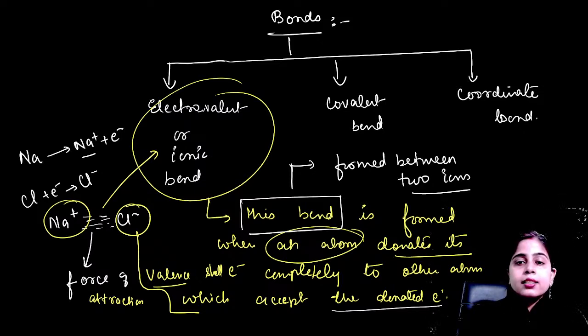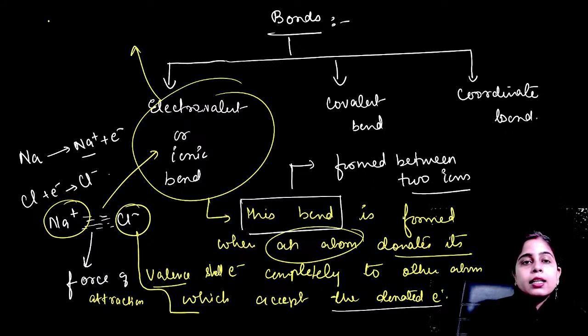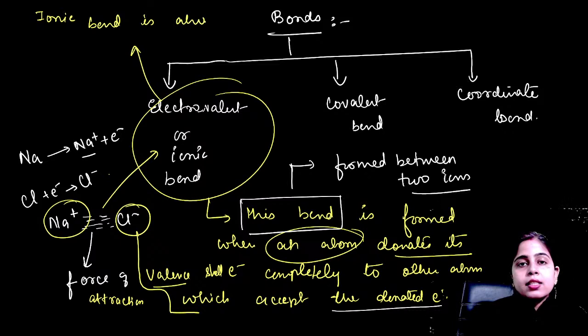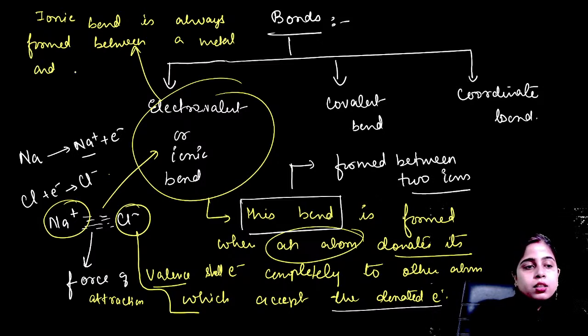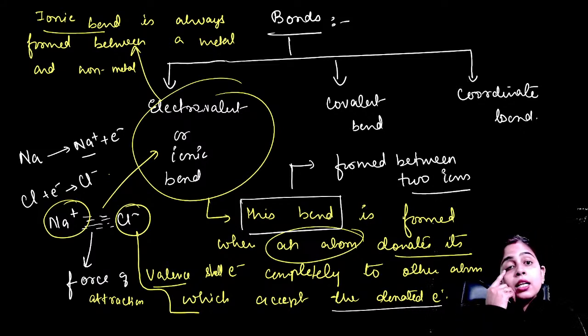Okay. Now let's understand your covalent bond. I am removing all these things. One more thing that you should understand, that ionic bond or electrovalent bond is always formed between a metal and non-metal. A metal and non-metal always form an ionic bond, and ionic bond is never formed between two metals or two non-metals. So wherever you can see a metal involved in the bond and a non-metal involved in the bond, just understand that is your ionic bond.